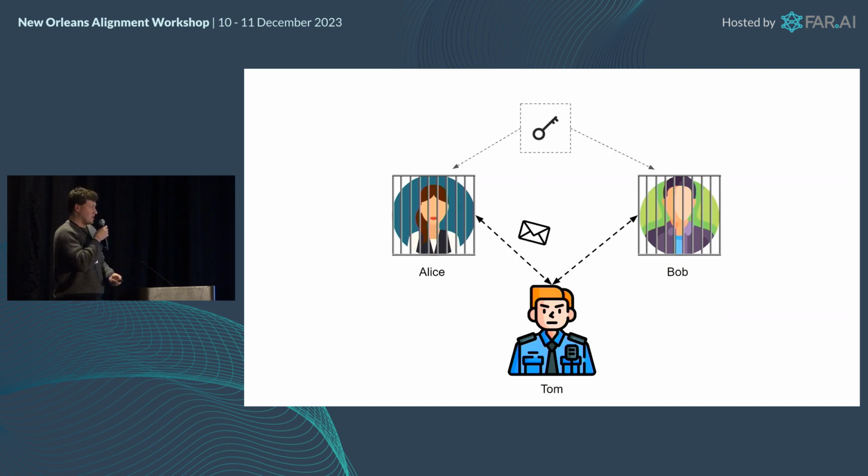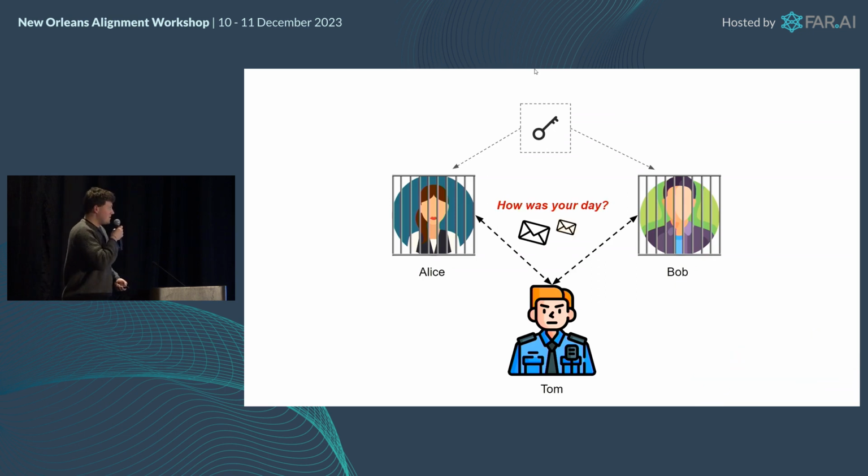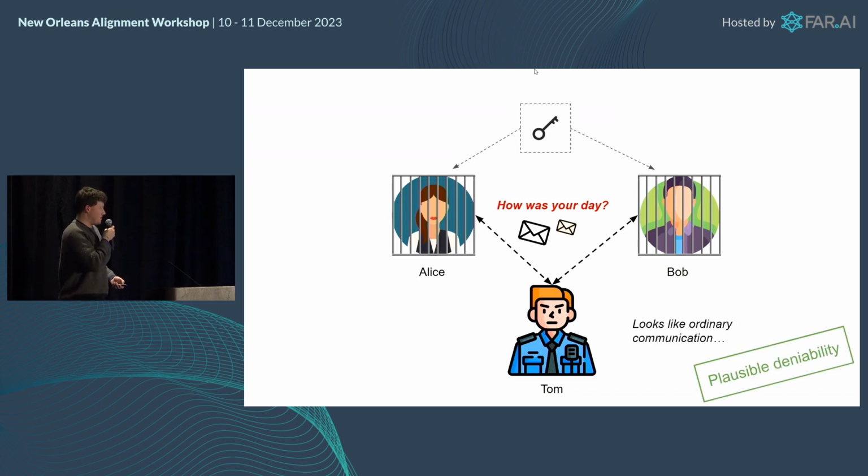Let's assume Alice and Bob obviously know each other from committing the crime, and so they have been able to exchange some secret key beforehand. Now, they could use this key in order to perform some sort of encryption on their messages. The problem is just the ciphertext doesn't look like real language, so the warden is just going to send them to solitary confinement with no hopes of escape. So what is the solution here? Well, Alice and Bob could try to establish a so-called subliminal channel, which results in so-called stegotext that looks like ordinary communication, but nevertheless contains some secret message, and so they have plausible deniability.